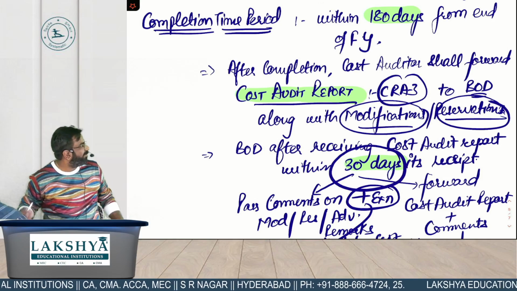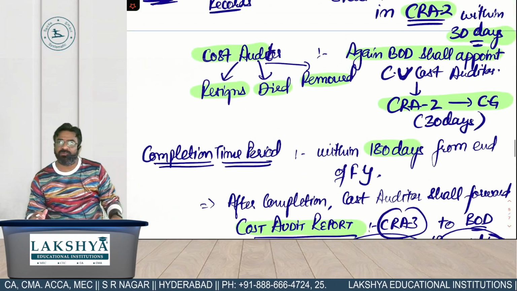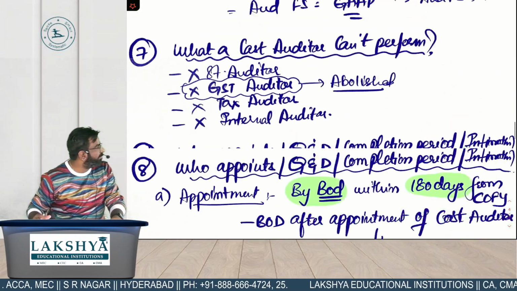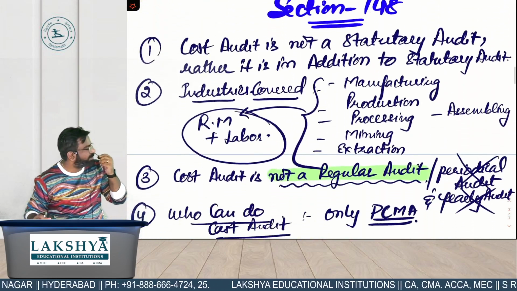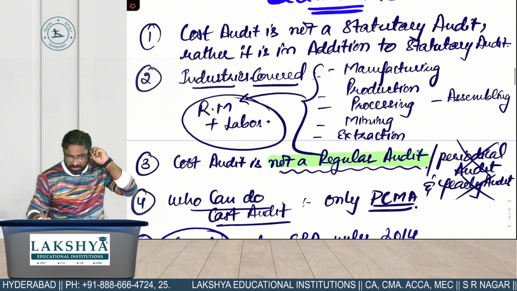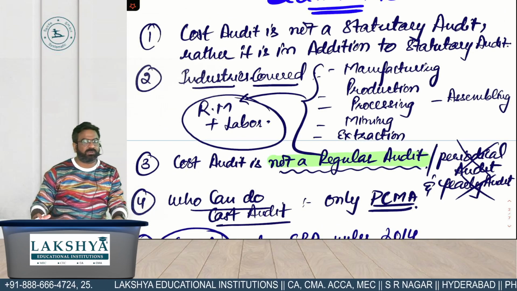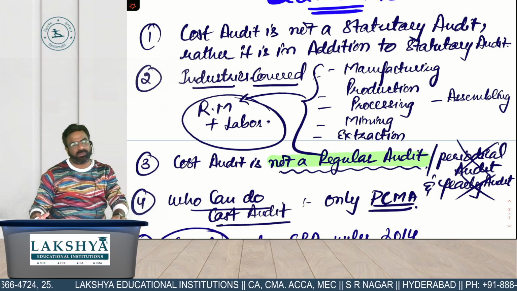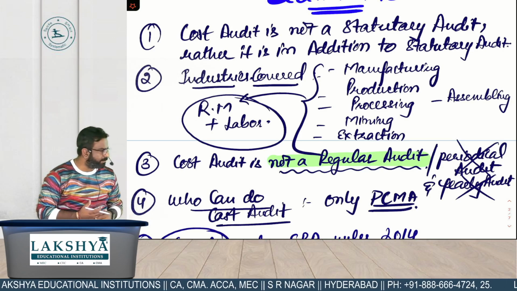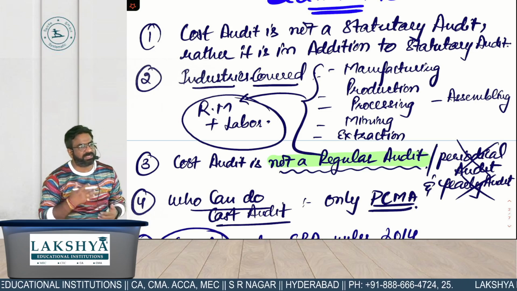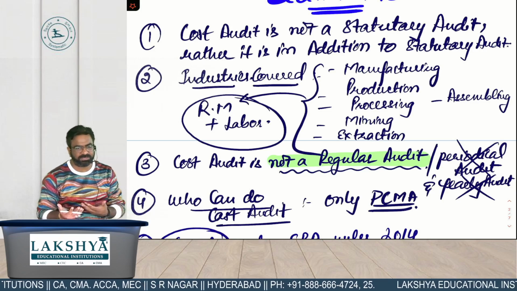So we have already completed the section number 148. हमने पढ़ लिया था 148 के बारे में कि in the 148 में we understood so many things relating to कि cost audit is not a which audit? Statutory. It is in addition to what? Statutory. Rather, it is also not a periodical and yearly audit. What is the reason behind it is not yearly audit or periodical audit? Because it is a turnover based audit and turnover sometimes may not breach the level which they have set up